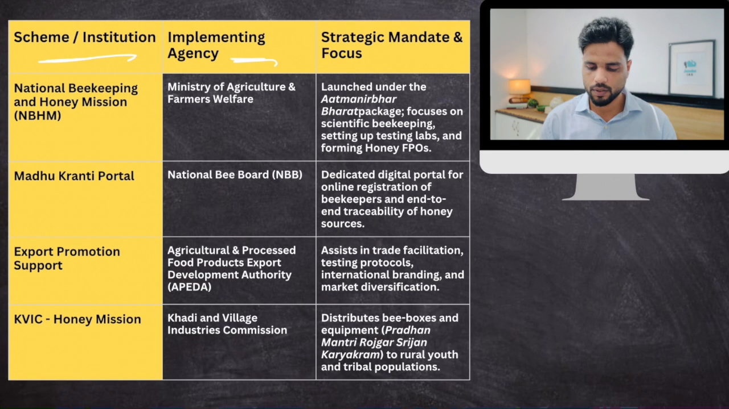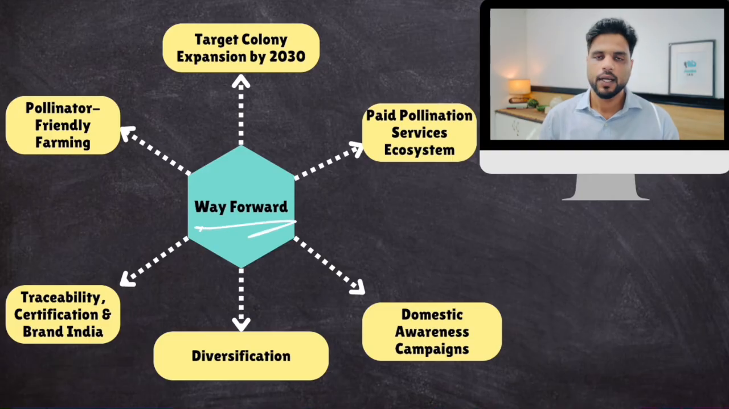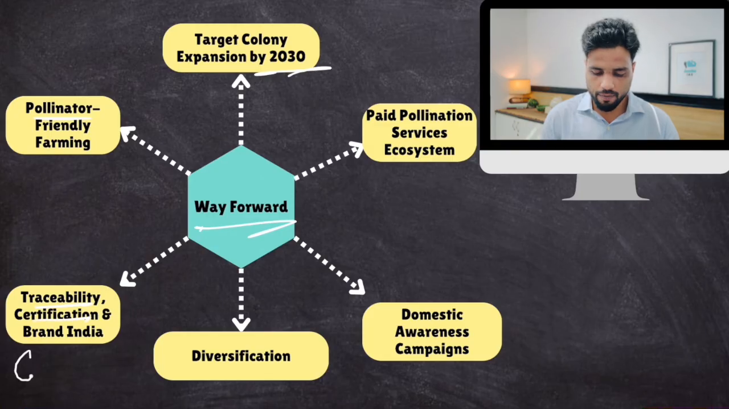Now, the schemes currently being run by the Government of India are given in tabular form in your notes, so do check it out. Like National Beekeeping and Honey Mission, Madhukranti Portal, Export Promotion Support. And what is the way forward? Well, we need a more targeted mission approach that doubles the size of bee colonies by 2030, pollinator-friendly farming, basically promoting organic farming, less use of chemical fertilizers. Certification of honey produced in India, give more GI tags so that you can increase your profit margins.